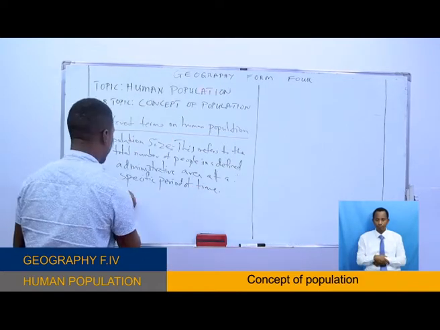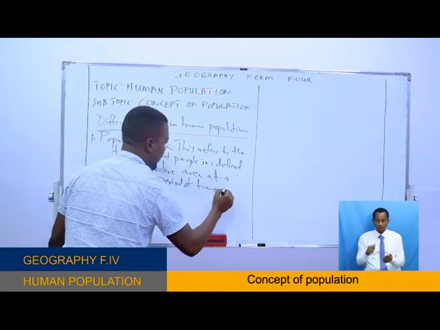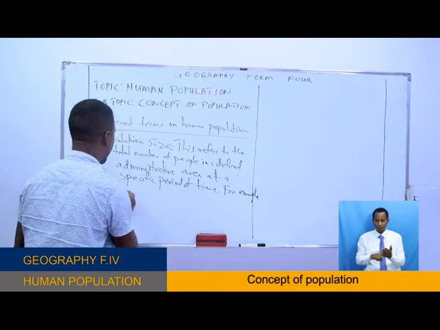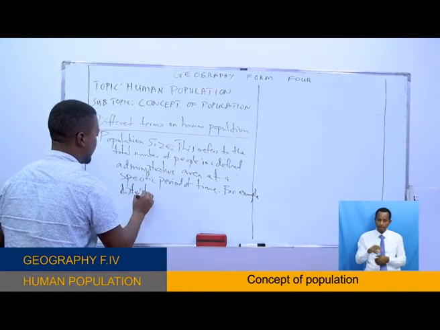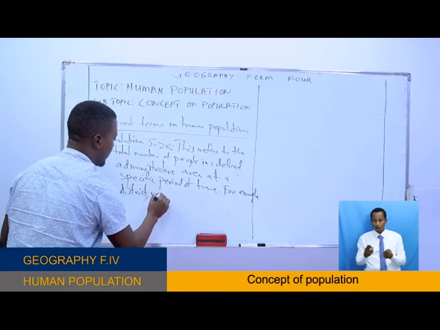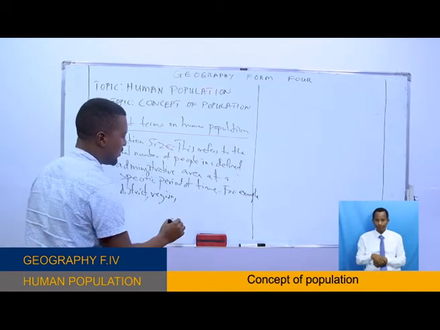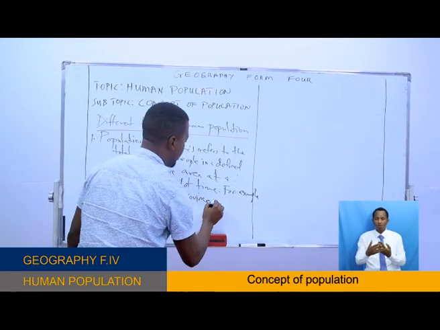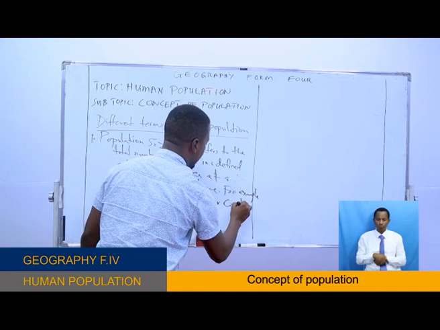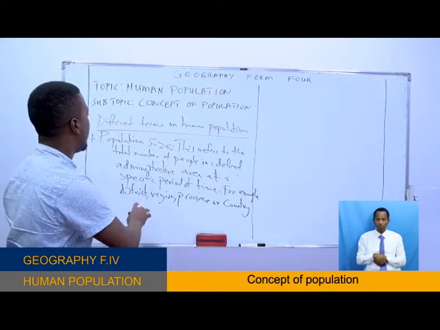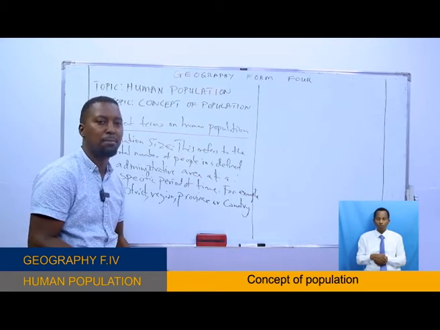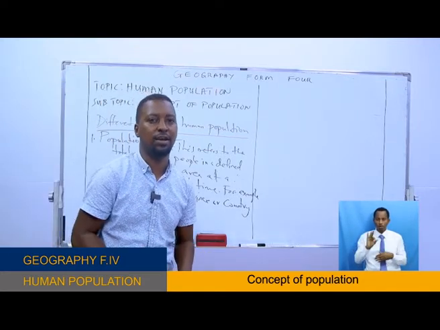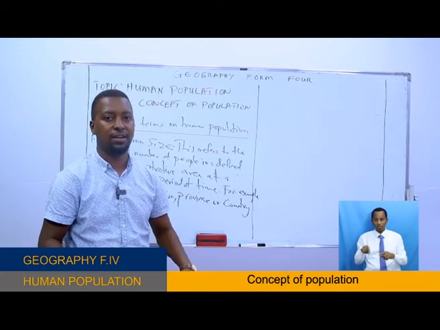Okay, it can be a district maybe, for example, a district, or it could be a region, even a province, or a country. Okay, so population size is just a number, the total number of individual people living in a specific area. Okay, and it differs in terms of that specific area.